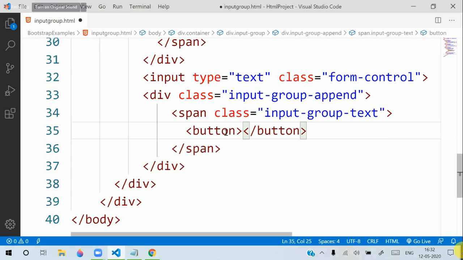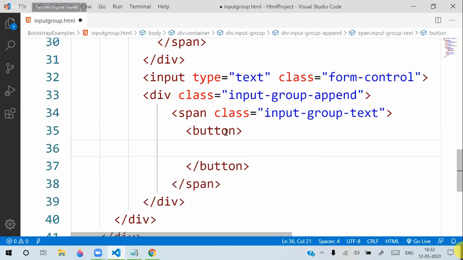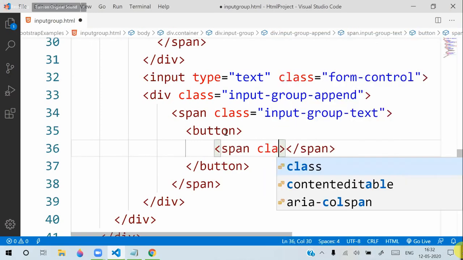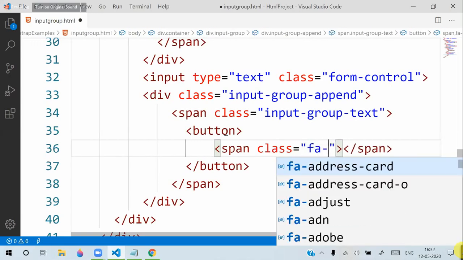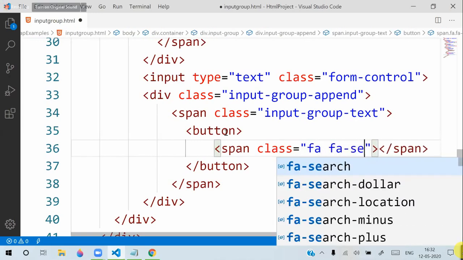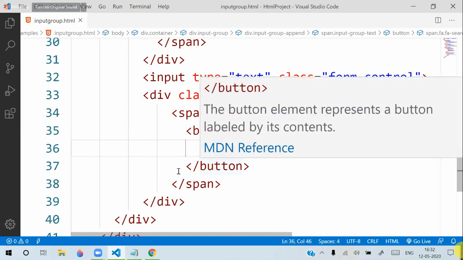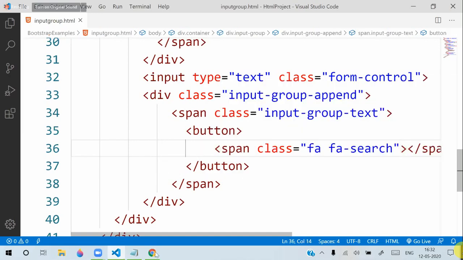For this button, I will keep a span inside the button, and I will use class as FA, and FA search. That is Font Awesome, right? It is Font Awesome search. So you can see here in the design, now it looks like this.